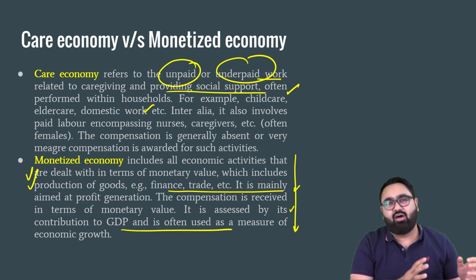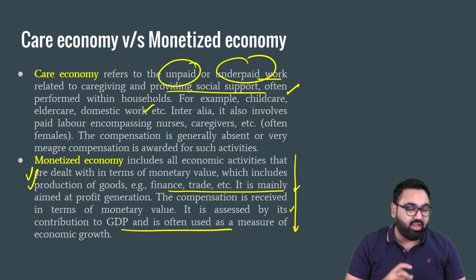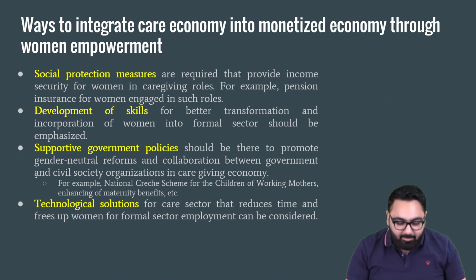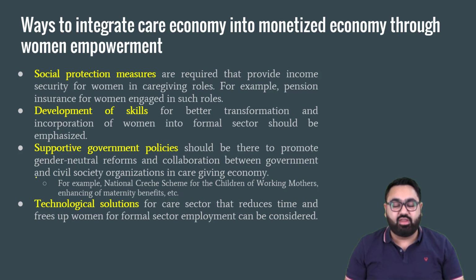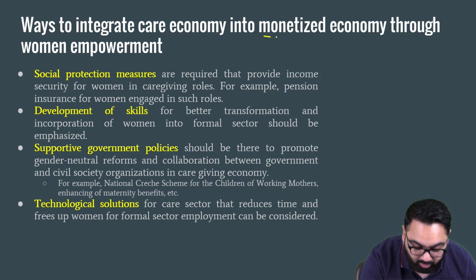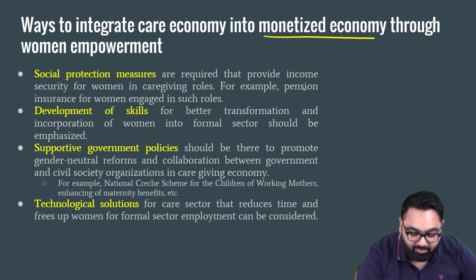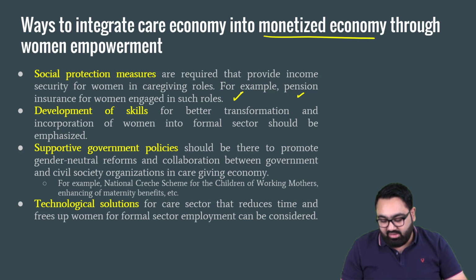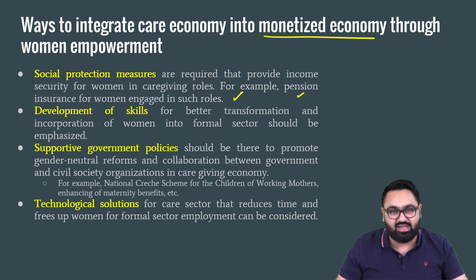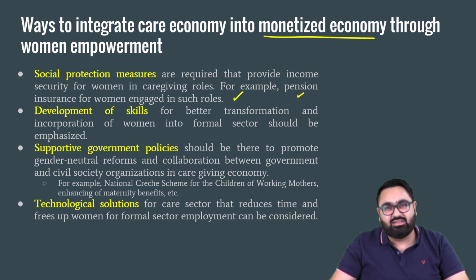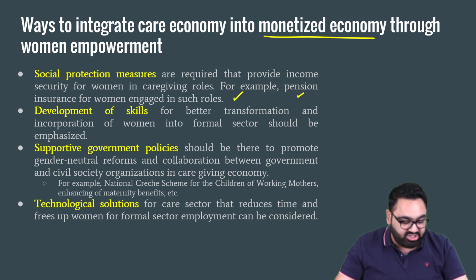So first part we have answered, distinguishing between care and monetized economy. Second part was women empowerment, through which we can integrate care economy into monetized economy. First, we can provide pension insurance for women in these roles. See, if there is a woman who is engaged in household work, which is extremely important, once the woman reaches a certain age, she won't be able to continue this work.